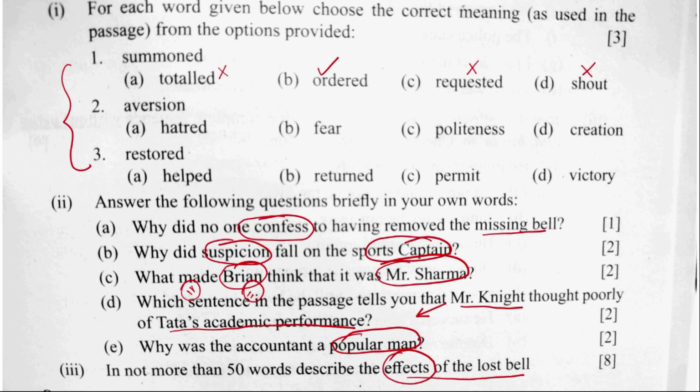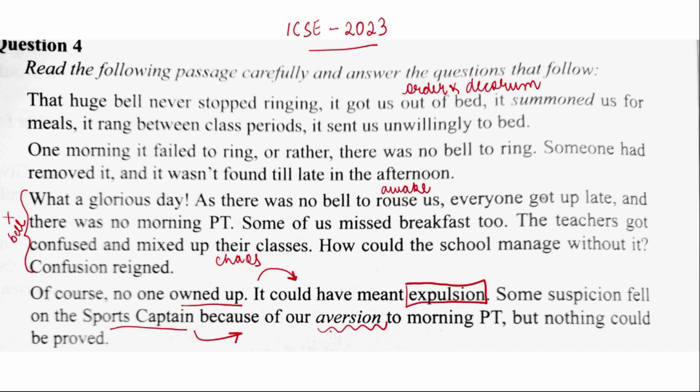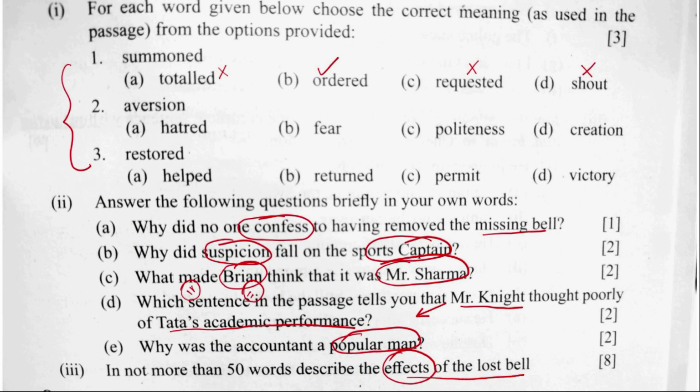So you can do theory of elimination here and eliminate. Aversion. Oh, we have heard this word, right? Aversion. I have aversion towards eggs, or I have aversion towards jackfruit. Some suspicion fell on a sports captain because of her aversion to morning PT. That means we disliked it. We did not enjoy. So disliked and did not enjoy can only mean hatred. Cannot be fear, politeness, or creation.